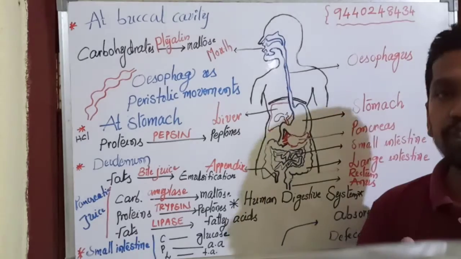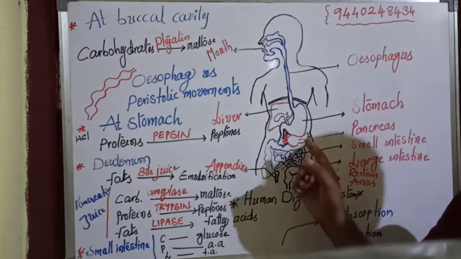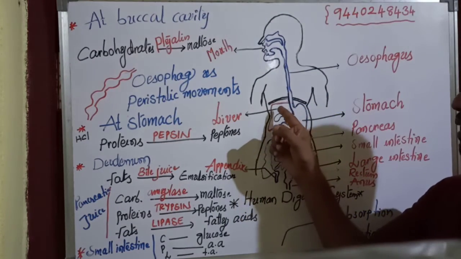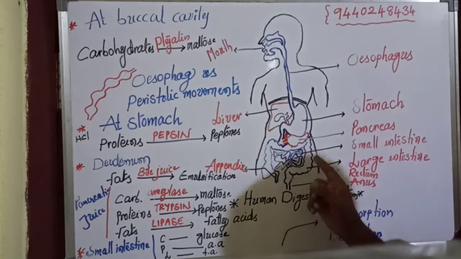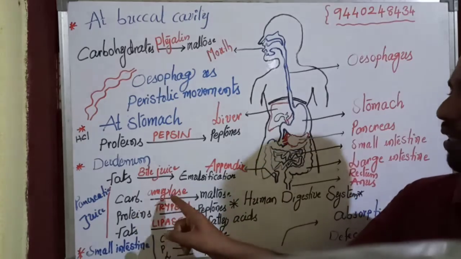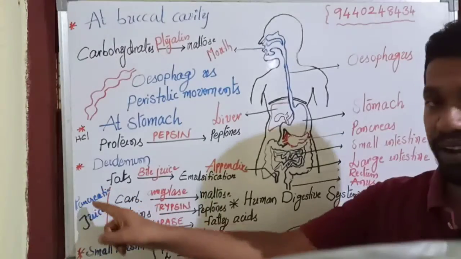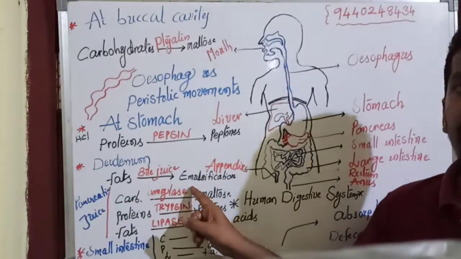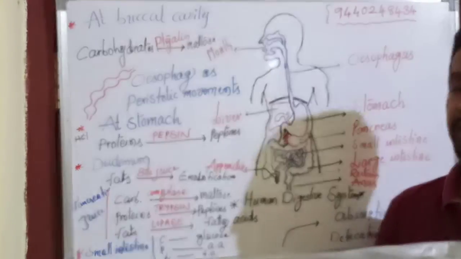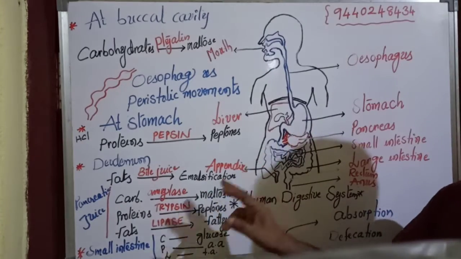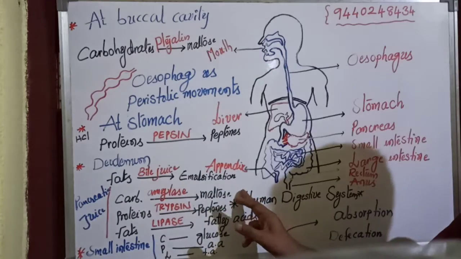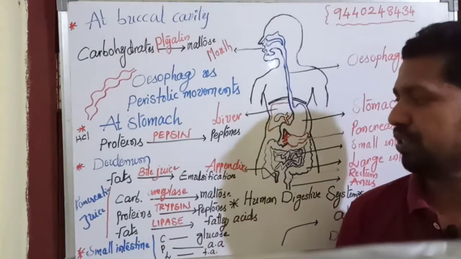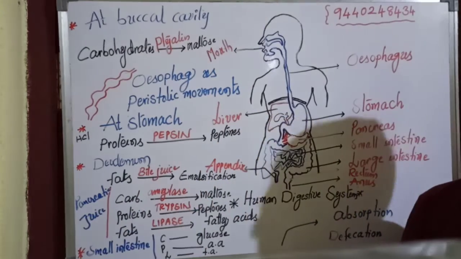Duodenum is the first part of the small intestine. So in the duodenum, due to the liver and pancreas, a huge amount of digestion is going on. Here, due to the pancreas, we have the three types of enzymes: amylase, trypsin and lipase. Now in the duodenum, carbohydrates are partially digested into maltose sugar by the action of amylase, which is pancreatic amylase.